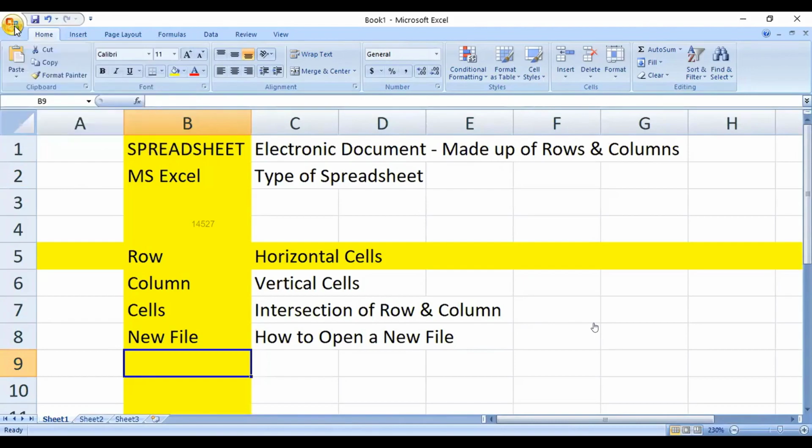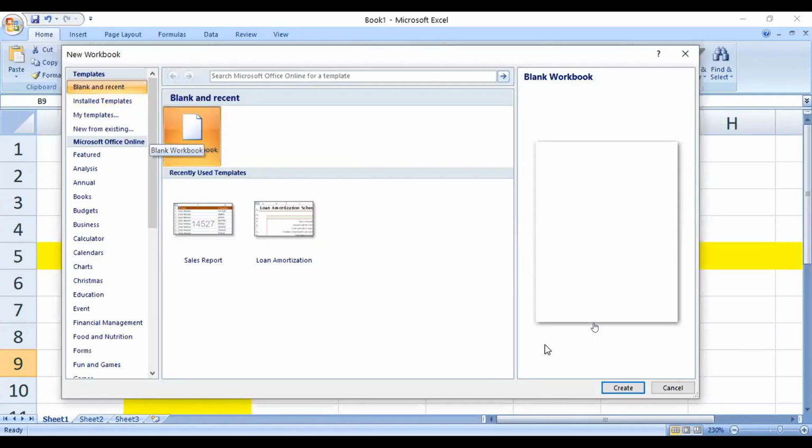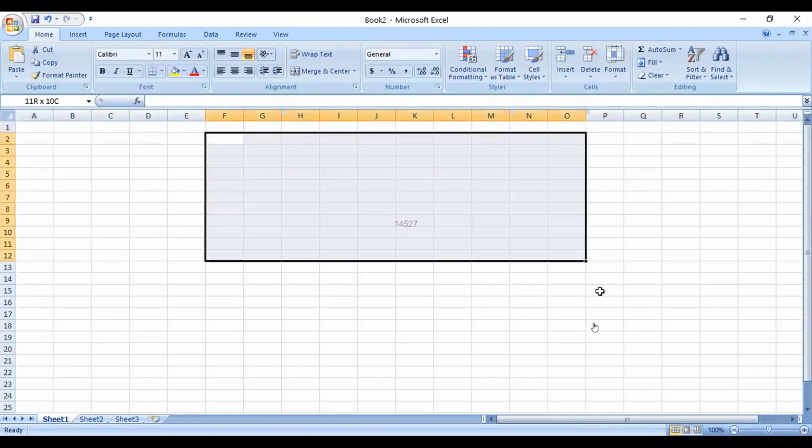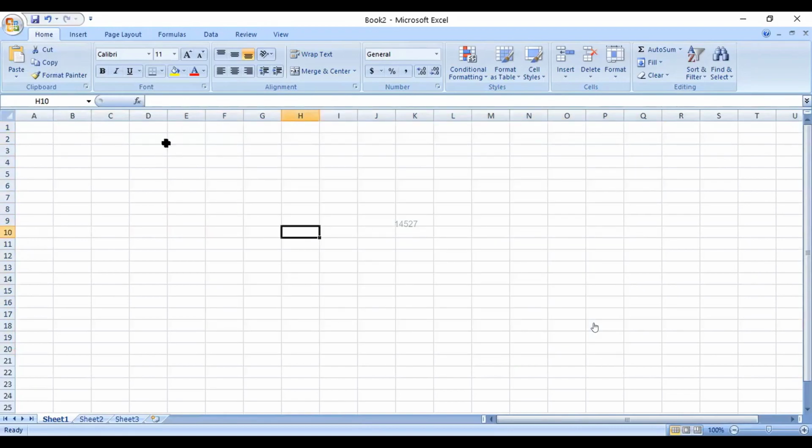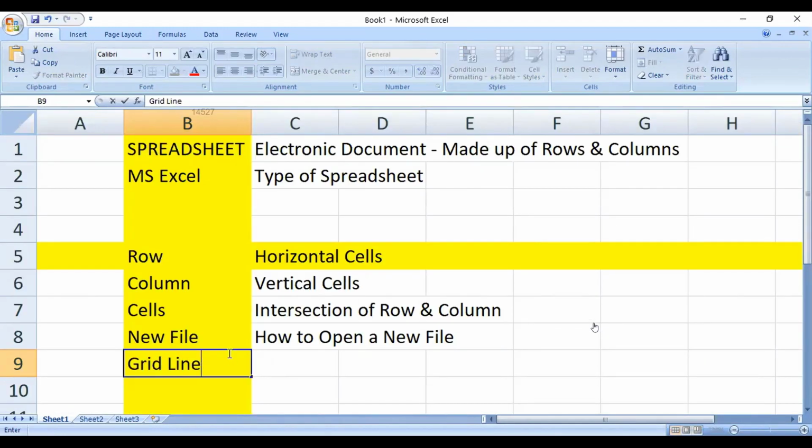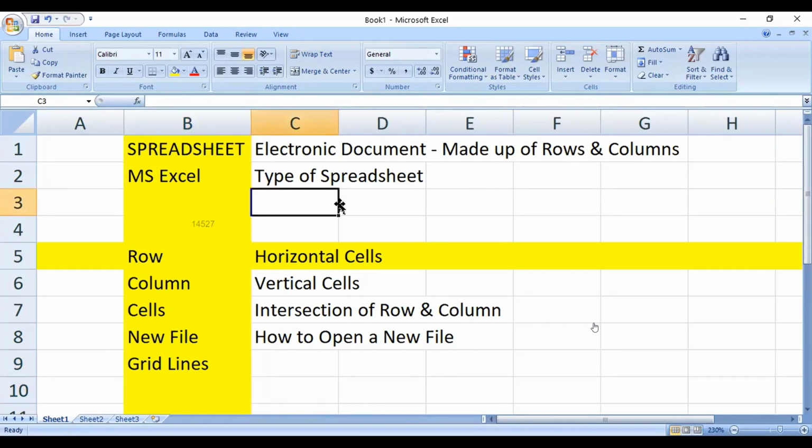Now again, I'll go back and say open new. So there is this blank workbook which I'm going to open up, and this is the blank workbook that you can see. These lines which are appearing are termed as grid lines.